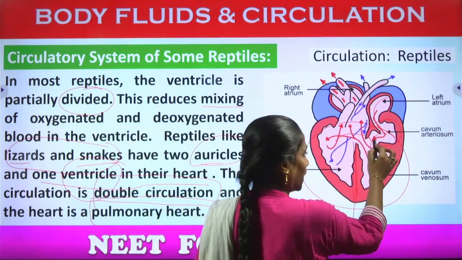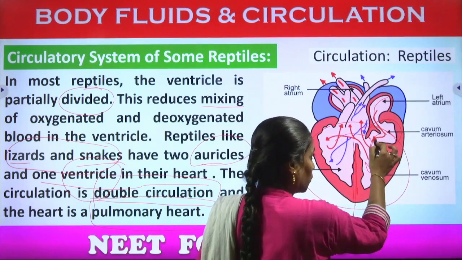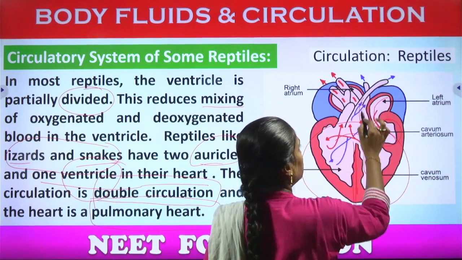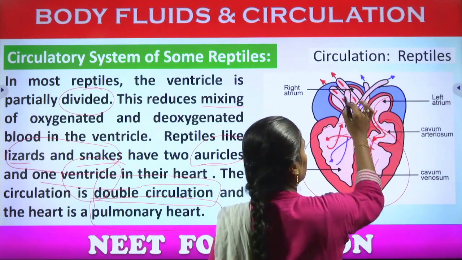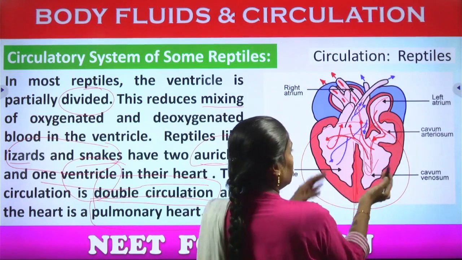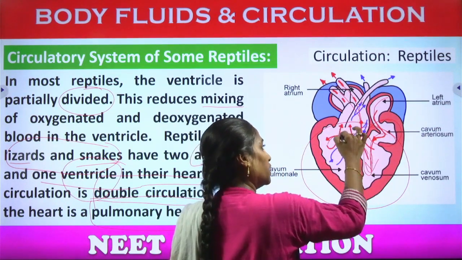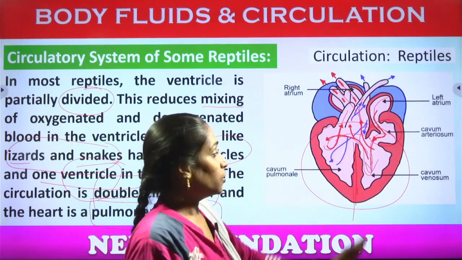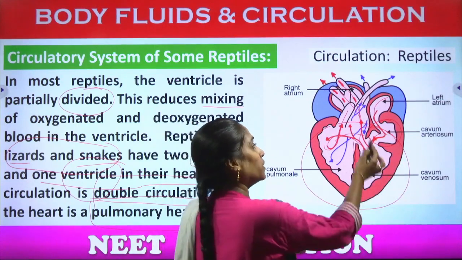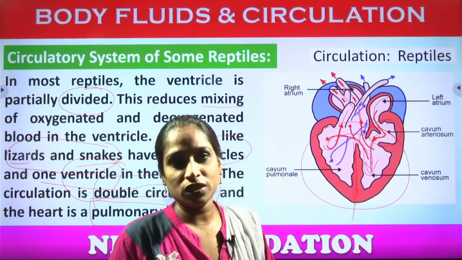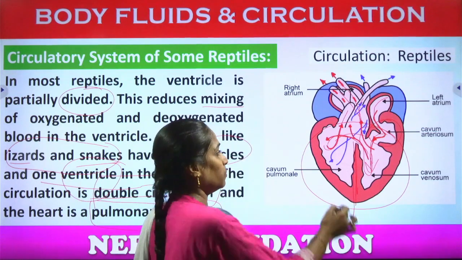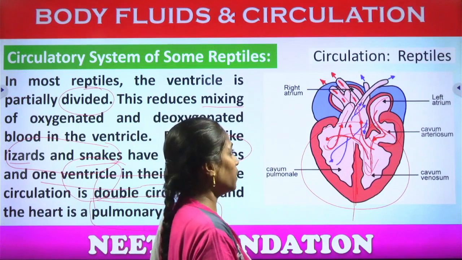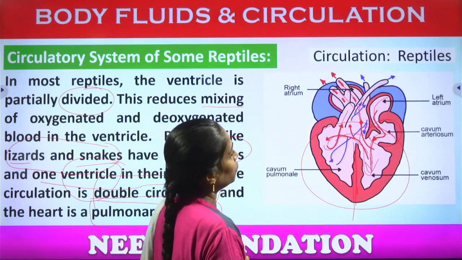Okay, so into the cavum venosum, the oxygenated blood goes and again moves in an upward direction towards the aorta. Some will be mixing here, but because of the pressure it is moving towards the aorta. Oxygenated blood goes from the cavum venosum towards the left side. It tries to mix, but because of the pressure it will move into the aorta to reach the body parts.